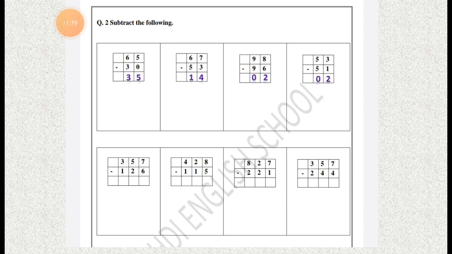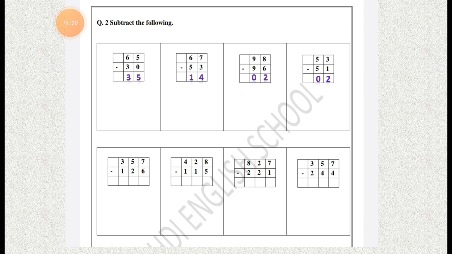In this, there are 3 digit numbers. So let's start subtracting from the right side, from the ones column. Always remember this rule. Now here it is 7 minus 6. So let's cut 6 from the 7.